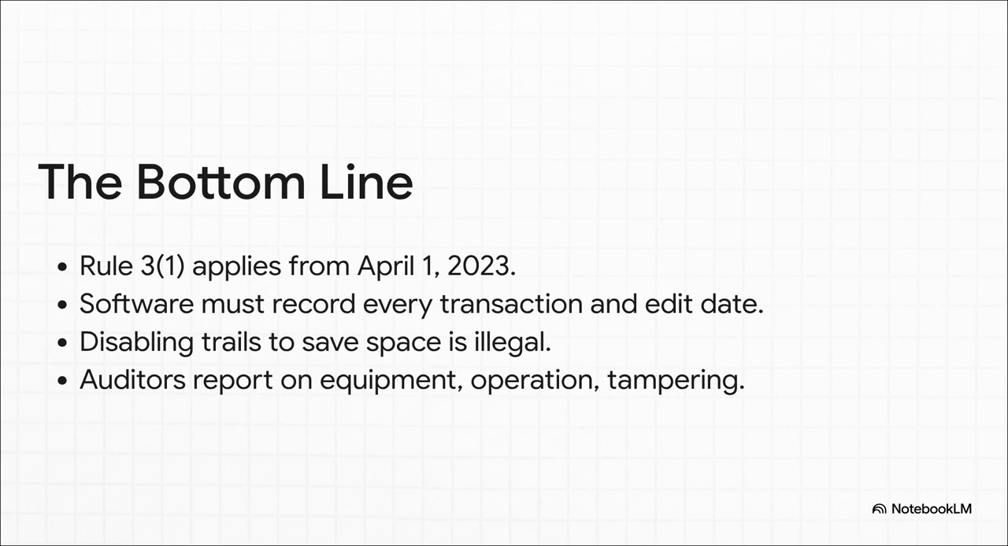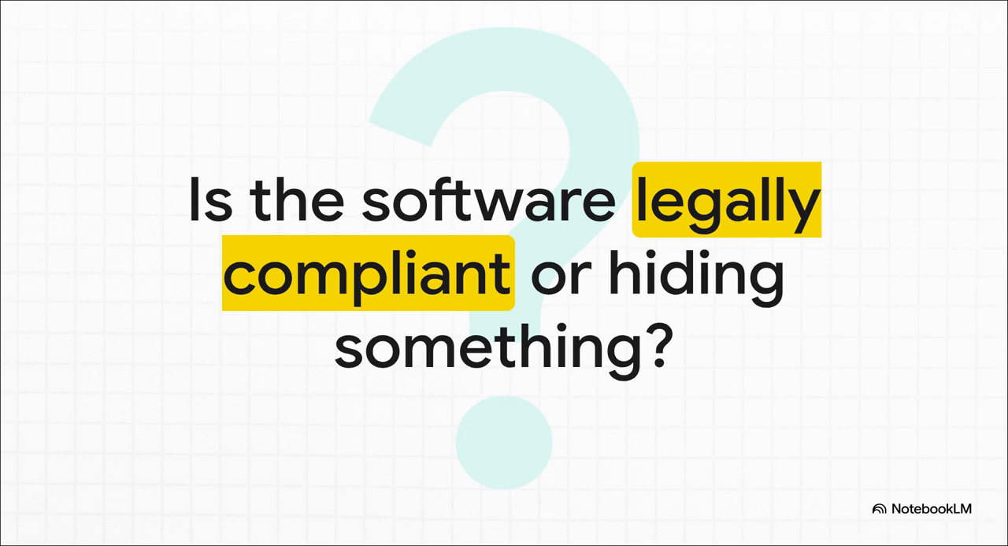Point 3, you absolutely cannot turn it off. Disabling the trail to save space or sweep edits under the rug is 100% illegal. And point 4, the auditor is legally on the hook to report on whether the software is equipped, operating, untampered, and preserved. So, the big question you've got to ask yourself, or the management of the company you're auditing, is this. Is your software hiding something, or is it legally compliant?